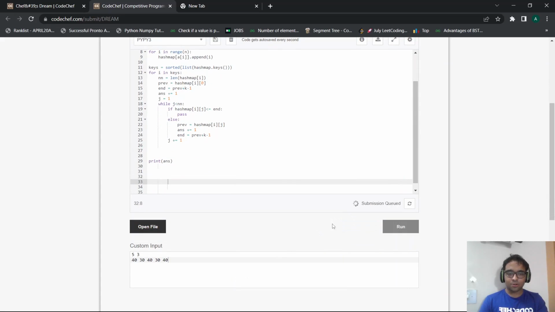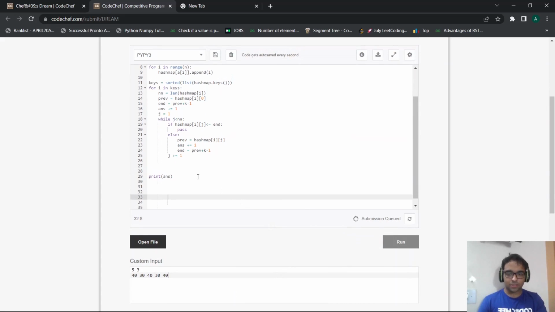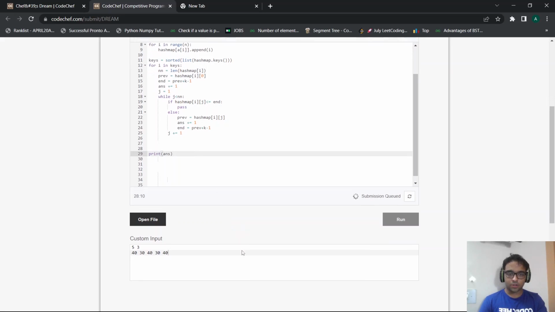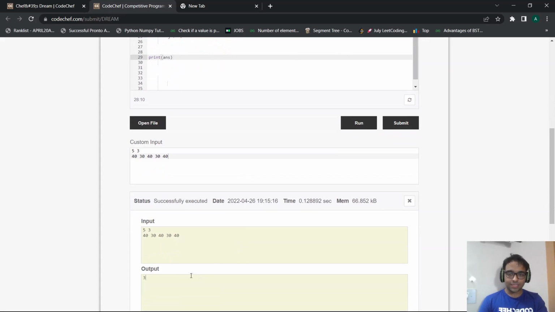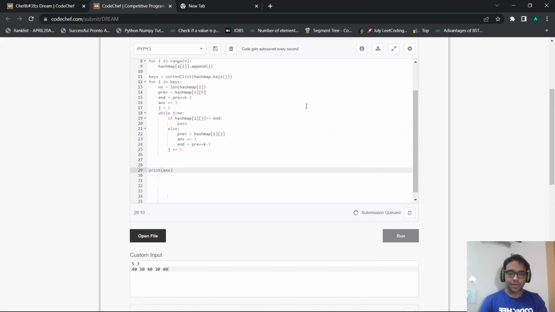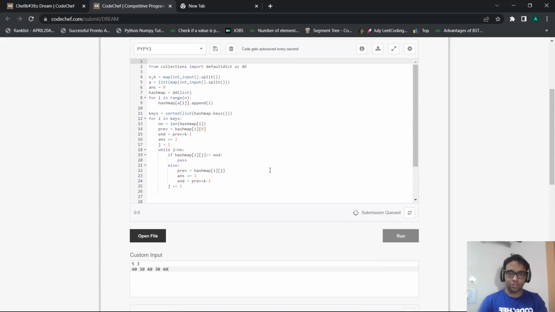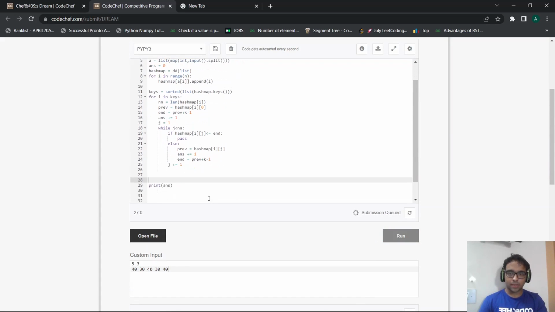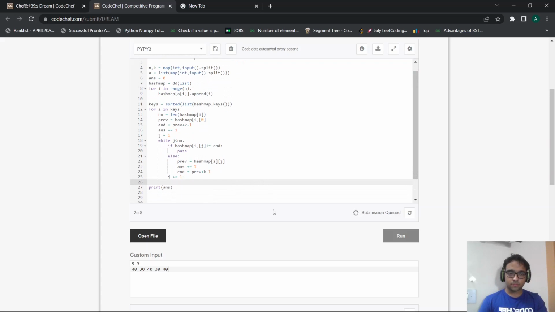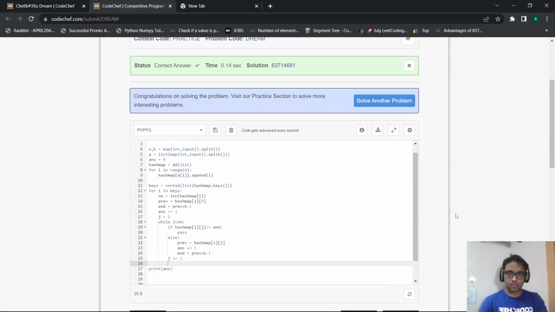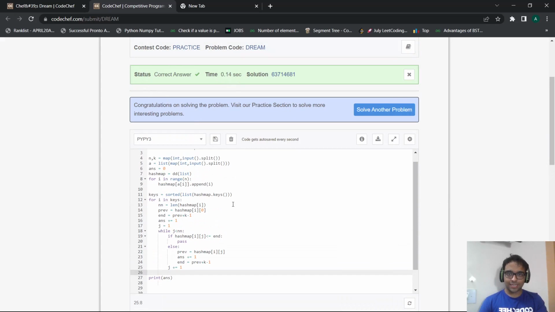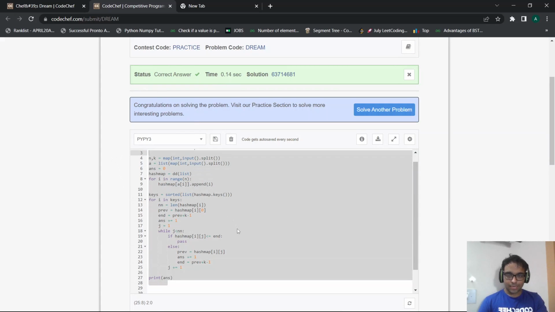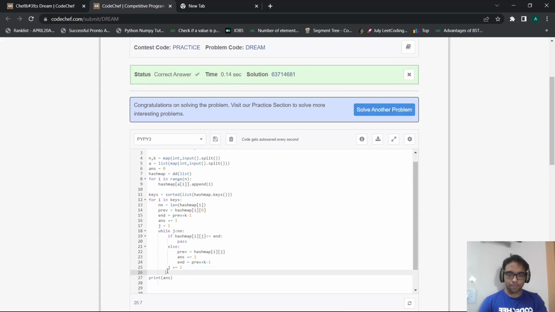So now let us run our code on the sample test cases to check whether our code is working perfectly or not. As you can see, we got the exact output according to the output format. Now let us submit our code on the actual test cases to check whether our code is working perfectly or not. Okay, so as you can see, we got the correct answer verdict for the following problem. And yes, this becomes the right approach to solve this particular problem.